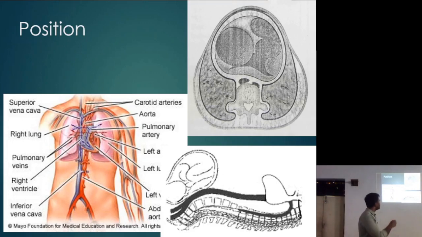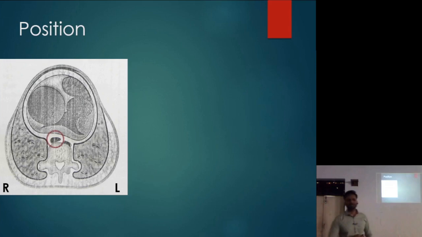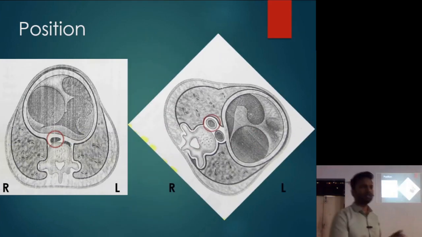Okay, so what do you do? This is on the right side, slightly on the right side, right? So to avoid compression of the inferior vena cava, we are going to ask the patient to tilt on the left side, approximately 30 degrees, but protractor लेके measure नहीं करना है, just left side करवा दो.